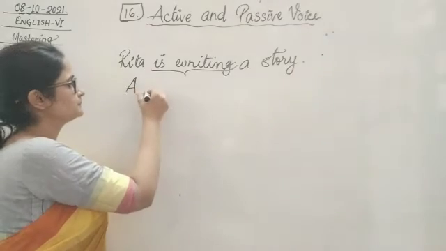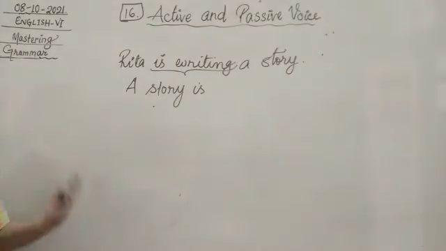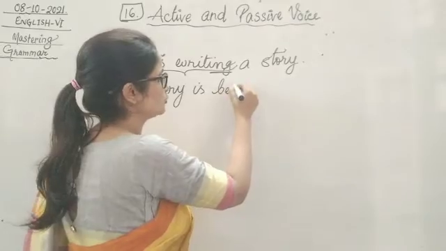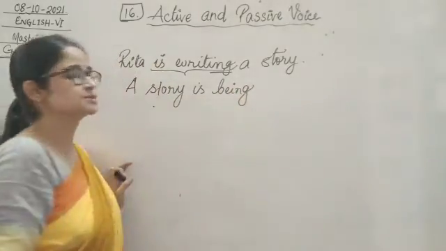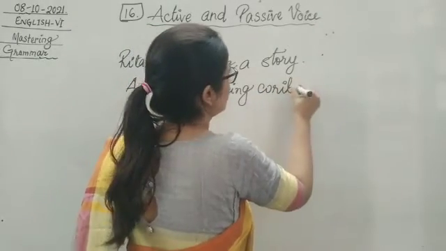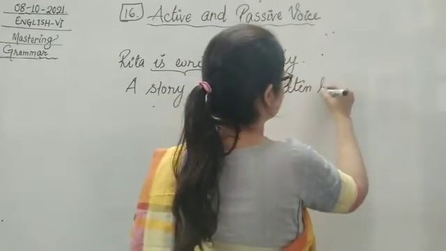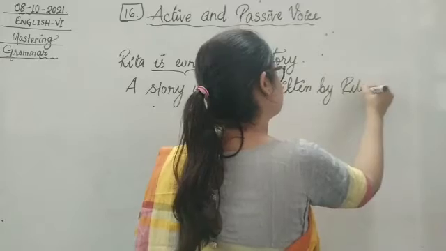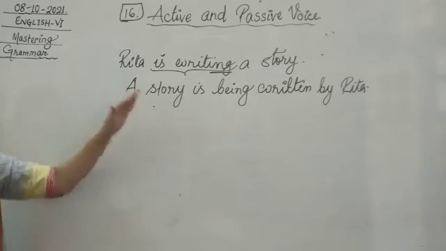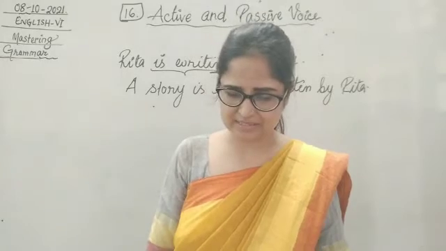So Rita is writing a story. A story, what did I say? Is will be there because it is present. Now because the ing verb is there, children, we have to add one more word, being. So a story is being, and the past participle form of write is written. So we have this: a story is being written by Rita. This is our way of changing the tense into passive voice when it's in active.